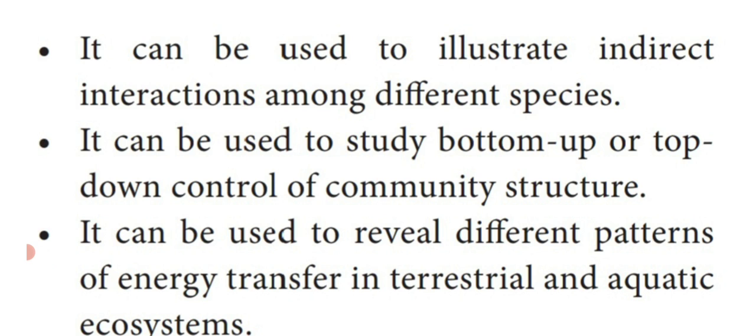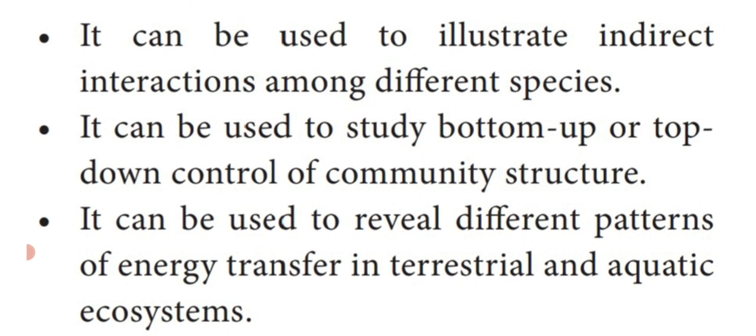So, we can identify direct interaction and indirect interaction between species using the food web. Then, it can be used to study the bottom-up and top-down control of community structure. Then, it can reveal the transfer of energy in terrestrial and aquatic ecosystems.